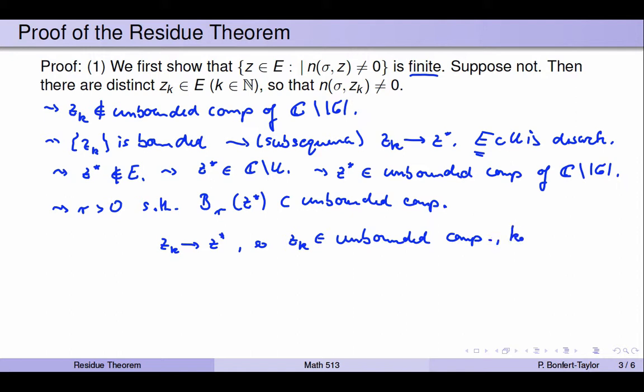So for k large enough, that means for these z_k's, their winding number is 0, because that's what happens in the unbounded component. But we assumed that all these z_k's are points for which the winding number is non-zero. And so that's a contradiction. This contradiction implies that indeed the set of all those points in the singular set for which the winding number is non-zero is in fact finite.